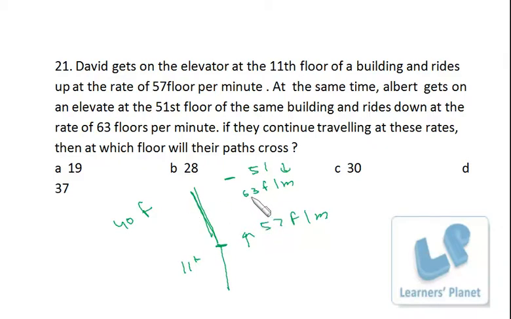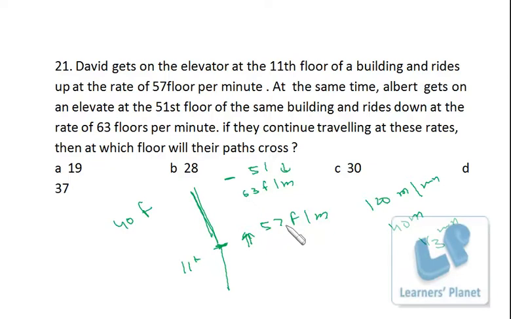Now, since both of them are coming from opposite directions, their relative speed will be nothing but the addition of their speeds. So that is actually 120 floors per minute, or 120 meters per minute. Now they have to cover 40 floors. Jointly they can cover 120 meters in 1 minute, so in covering 40 meters, they will take 1/3 of a minute.